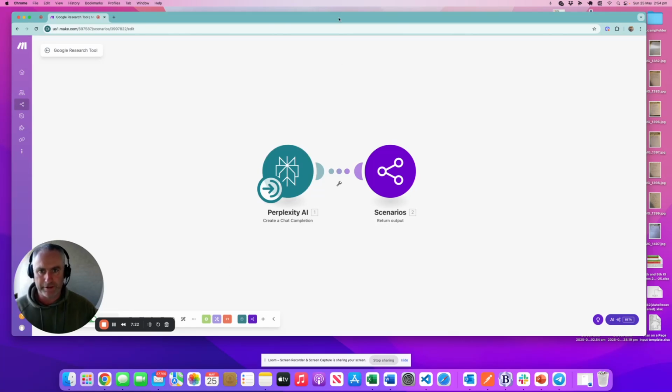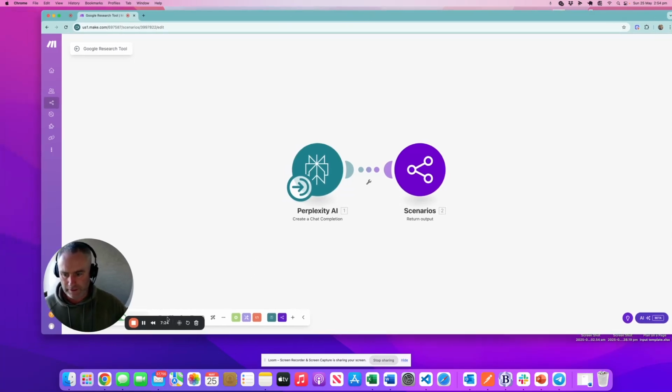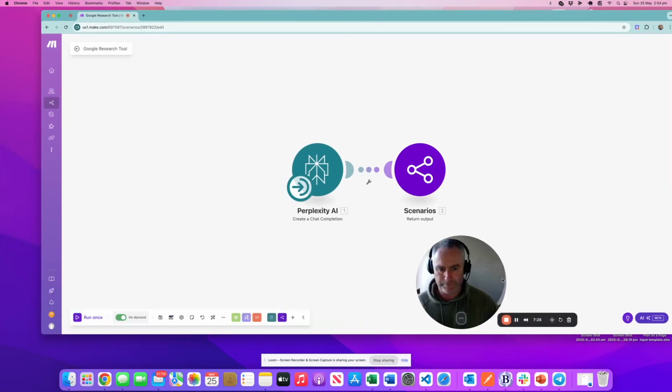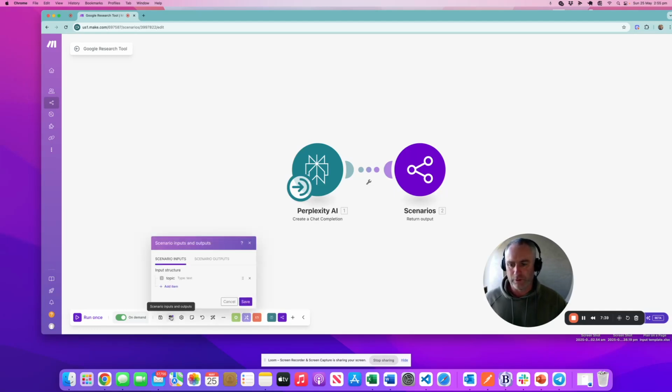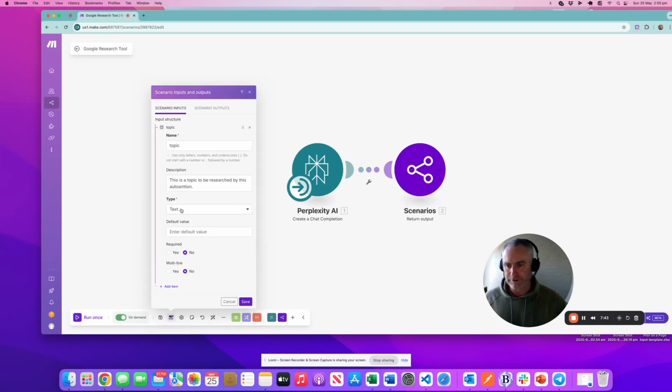What we have down here is inputs and outputs. If we could just move my image out of the way, we can have a look at inputs and outputs. These are really important when you're using an AI agent, because the agent needs to be able to send an input to a tool in order to communicate with the tool. So we have a topic. This is a topic to be researched by this automation, which will just correct that spelling mistake.